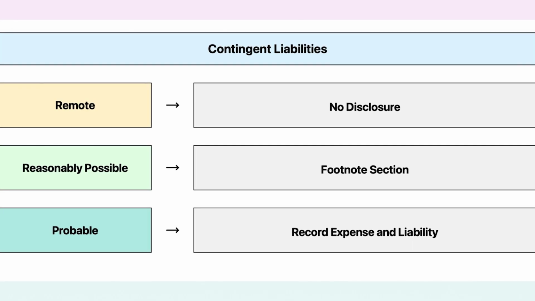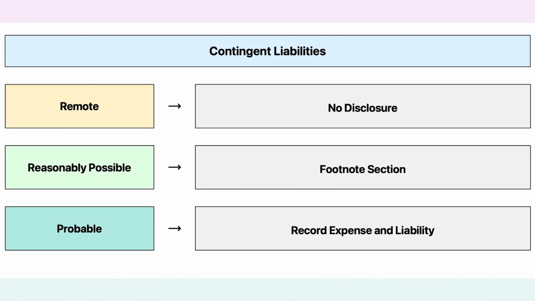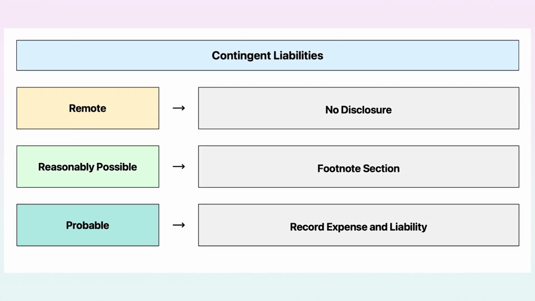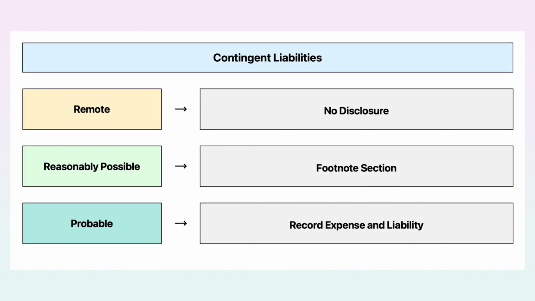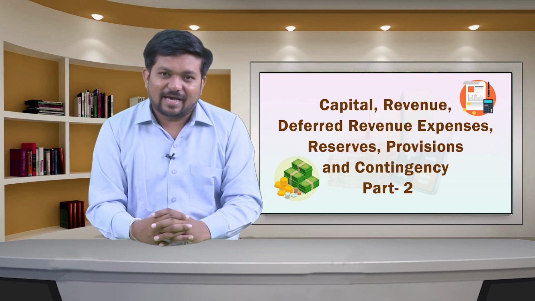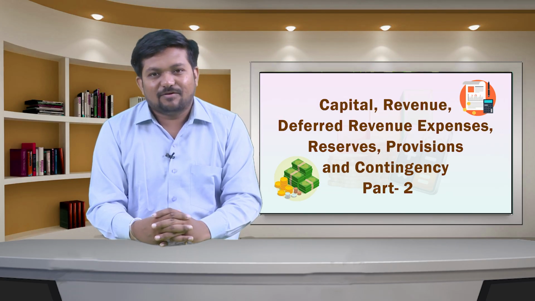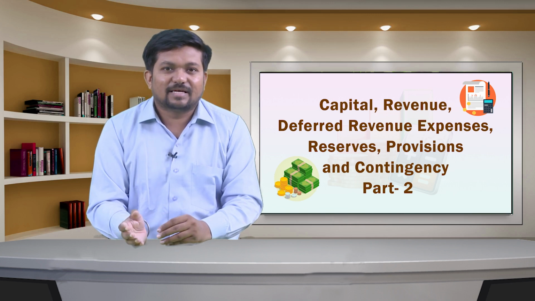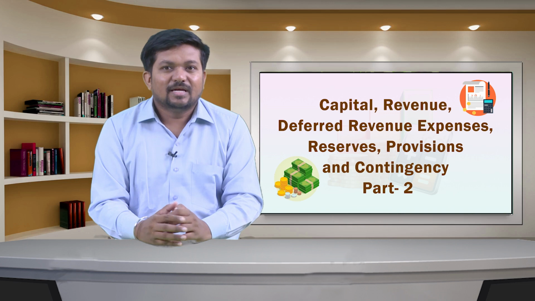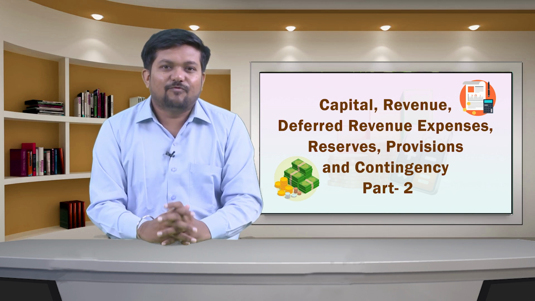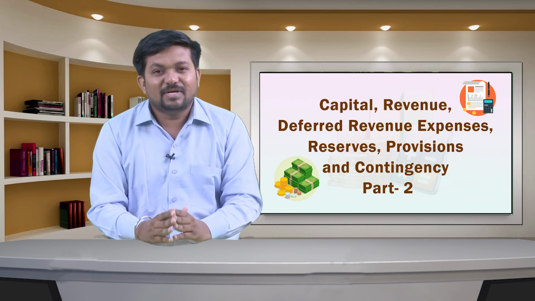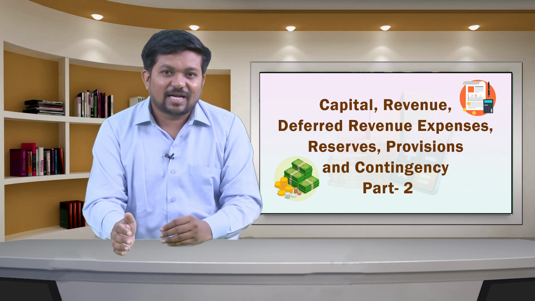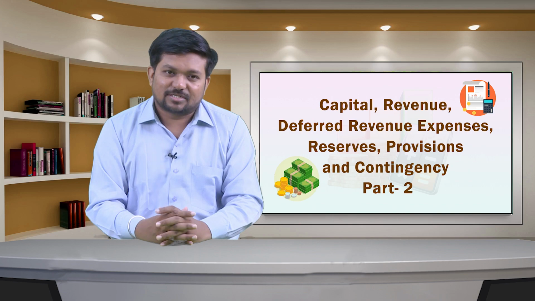A contingent liability is required to be disclosed unless the possibility of outflow of resources embodying economic benefits is remote. These liabilities are assessed continually to determine whether an outflow of resources representing economic benefits has become probable. If it becomes probable that an outflow of future economic benefit will be required for an item previously dealt with as a contingent liability, it should be recognized.